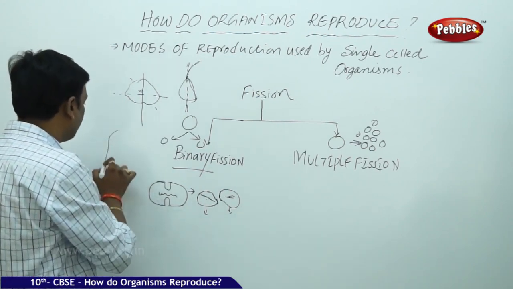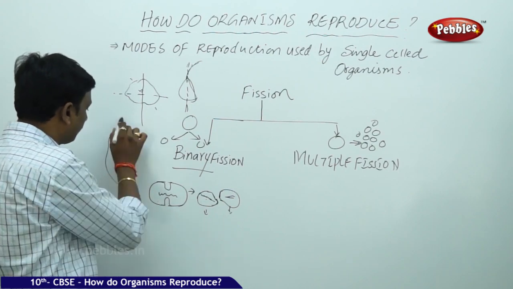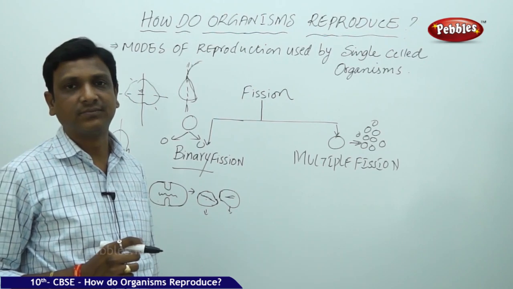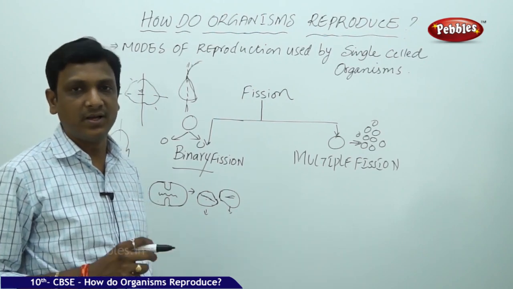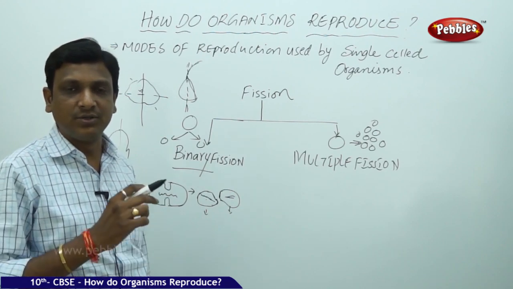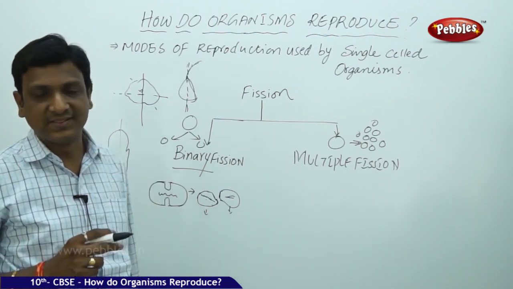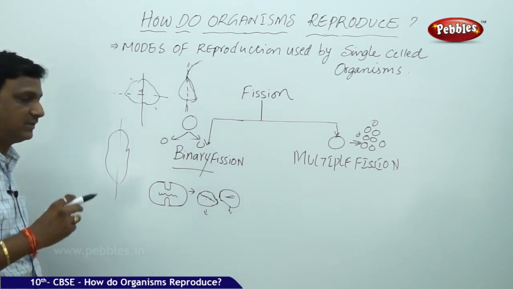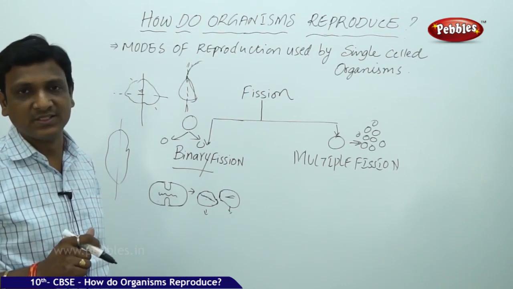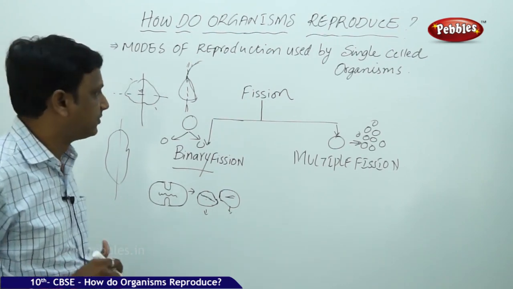in case of paramecium happens at a particular orientation, particular direction. So that is observed in binary fission. Anyway, binary fission means the division of the organism into two individual daughter cells. This is a very simple mode of reproduction which involves only one cell, one organism. So this is binary fission.